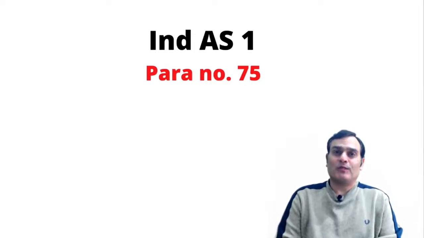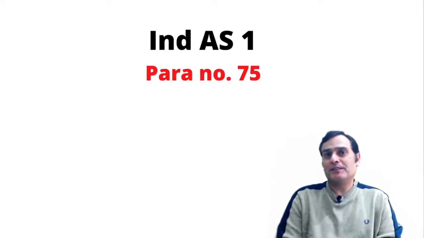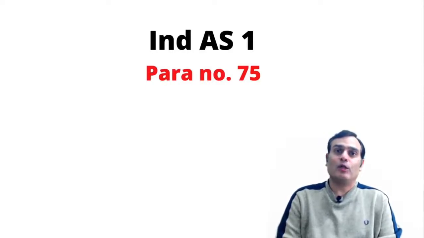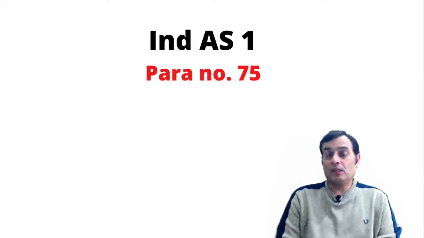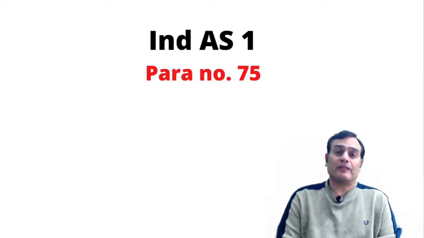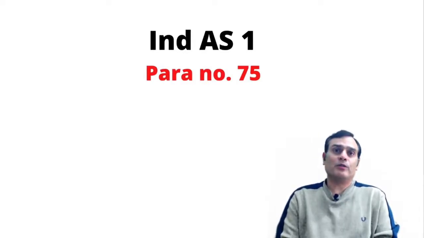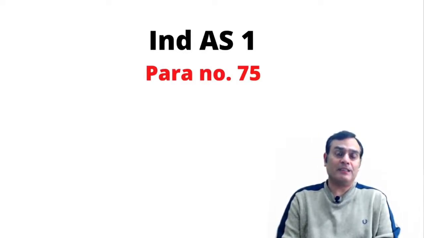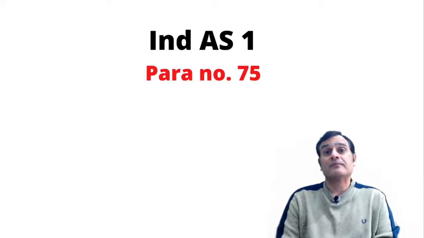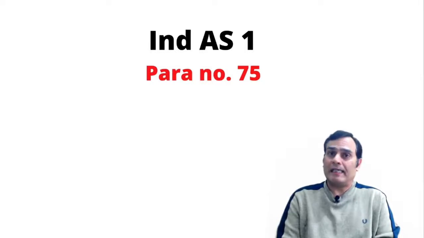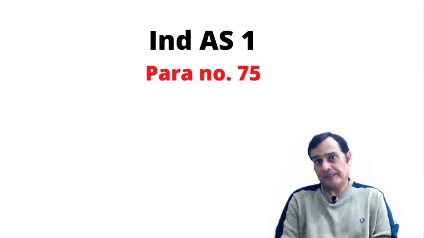Well, this is one of the, you can say, last videos in the series of making a distinction between current and non-current liability. We started the journey in terms of Index 1. We started with para number 60, and then we went on to the current assets and current liabilities. That is para number 66 and 69 respectively. And then we went on to certain clarifications with reference to the current liability, and that was from para number 72 to para number 75.